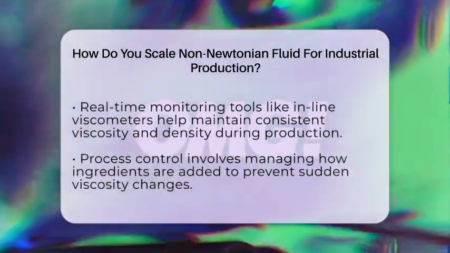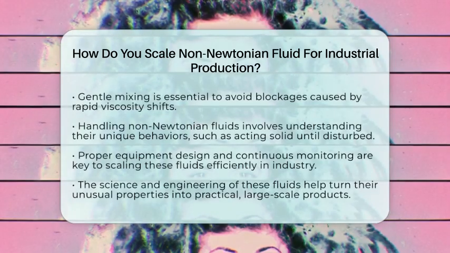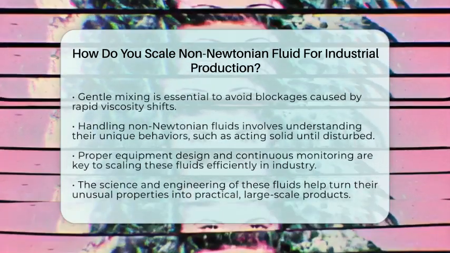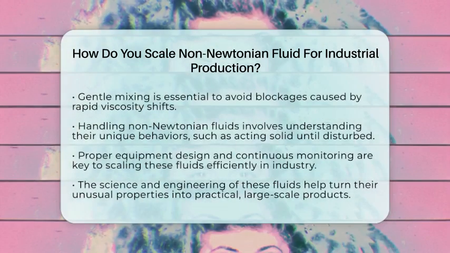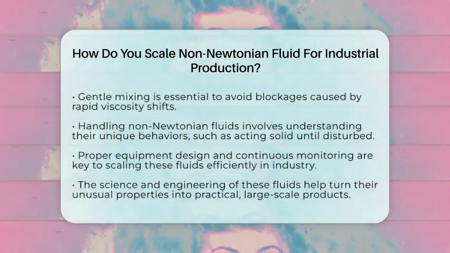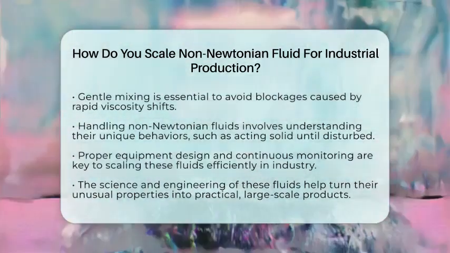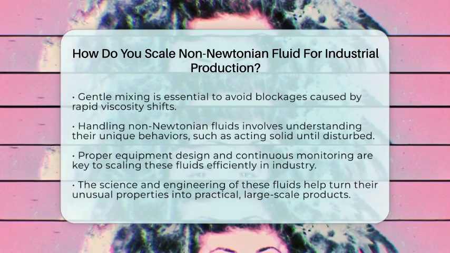Did you know that some non-Newtonian fluids like ketchup become easier to pour when shaken because their viscosity drops with shear? Others, like quicksand, act solid until disturbed, showing how these fluids can blur the line between liquids and solids. This makes handling them in large quantities a fascinating challenge.